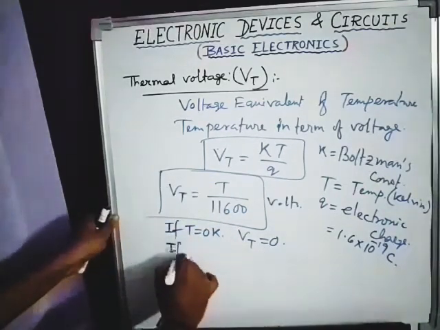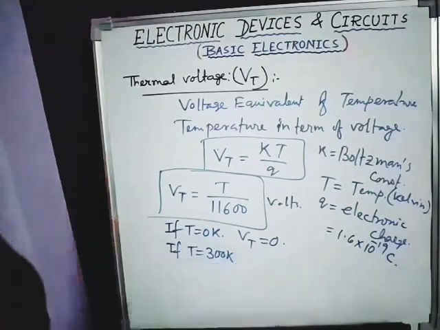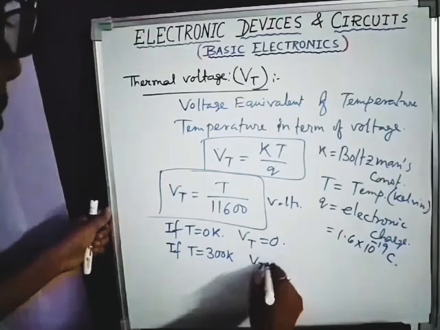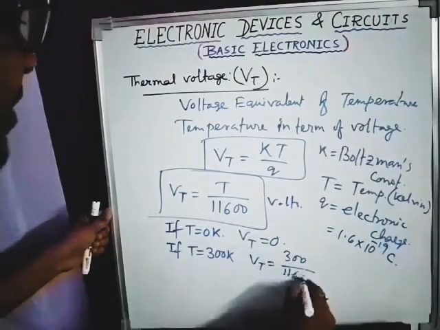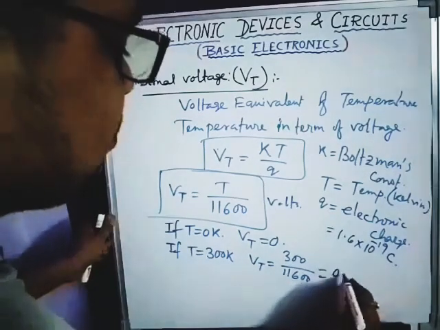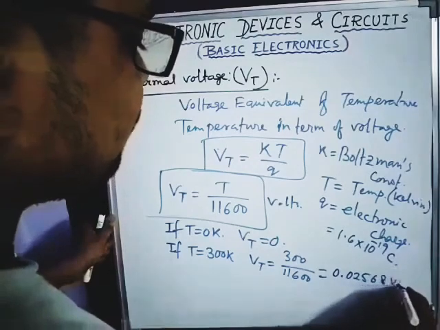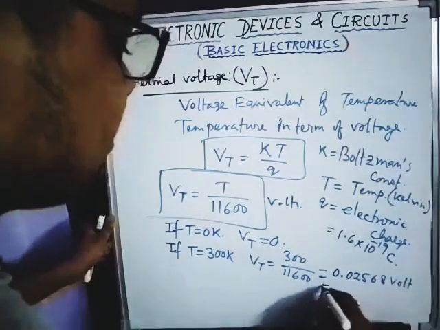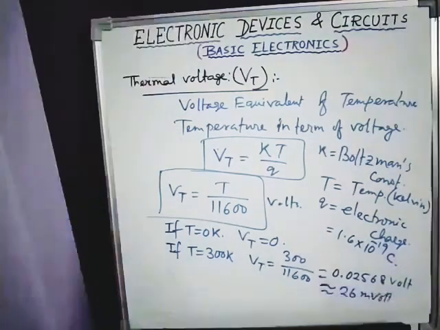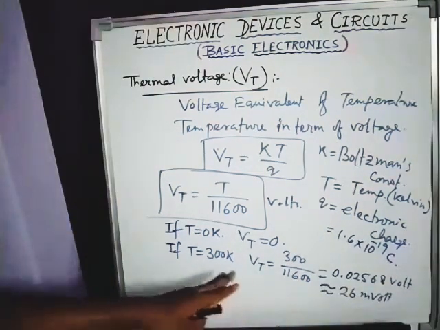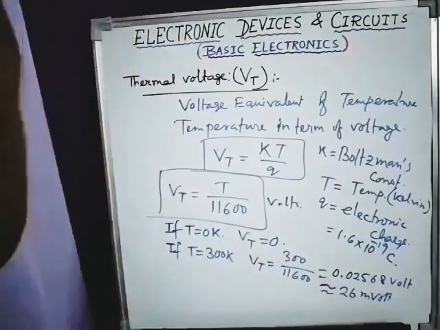Now if T is at room temperature, meaning 300 Kelvin, VT will be equal to 300 by 11,600. It comes to 0.02568 volt, or you can say nearly equal to 26 millivolt. This value is very important: the thermal voltage at room temperature is almost equal to 26 millivolt.